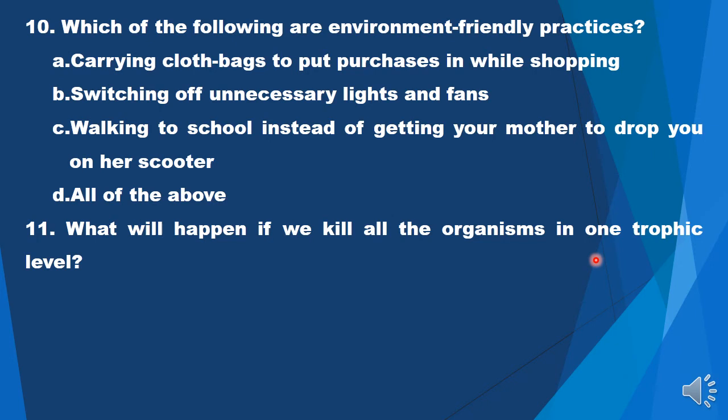So remember, children, how you have to write the answer of such questions. That first you need to give the effect felt on the immediately affected trophic level. So any organism of a particular trophic level, if removed, its immediate effect will be felt on the higher trophic level, because they are not going to get their food.